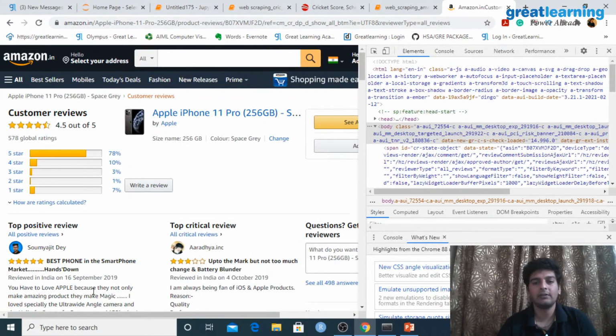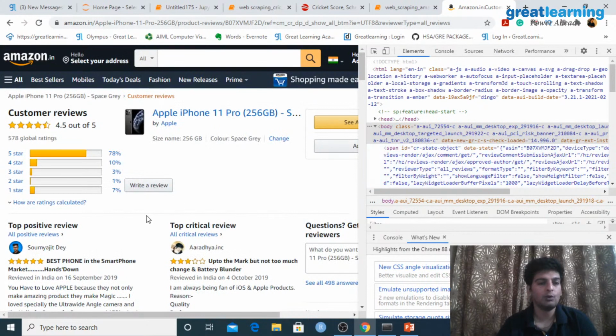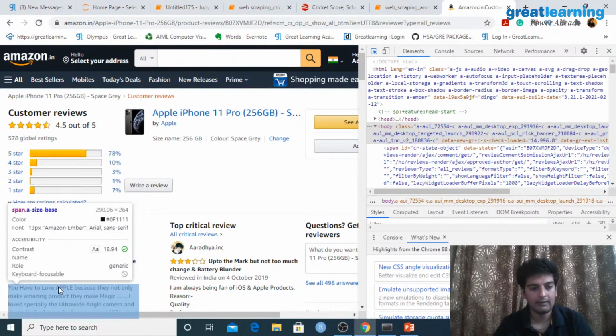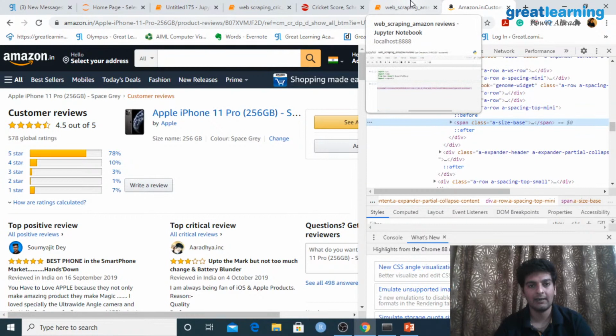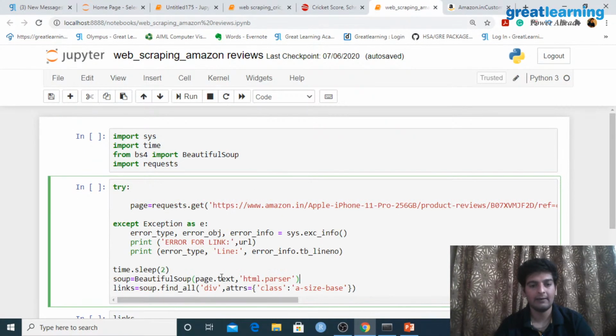When I press Ctrl Shift I, again you see that I have all of this information present. Now I'd want to understand each of these individual elements inside this website. So for that I'll press Ctrl Shift C. And here, as you see, if I just go ahead and select this, this is what I have. This is the span tag and I have class equal to a-size-base. And this is what I'd have to extract. So let me go over here and show you the code which I have used.